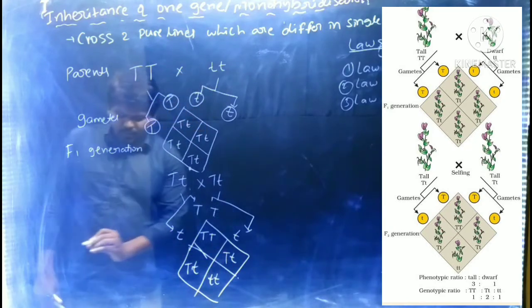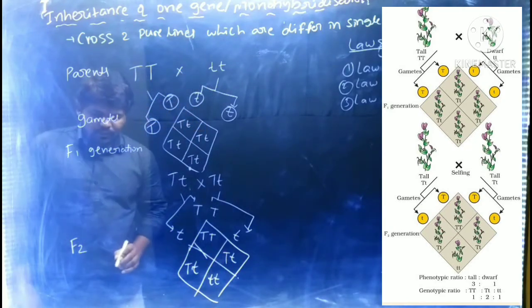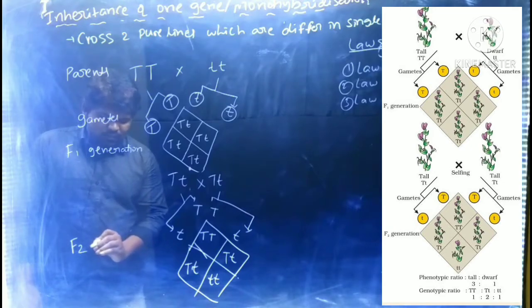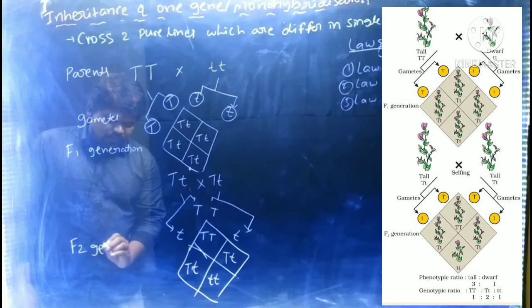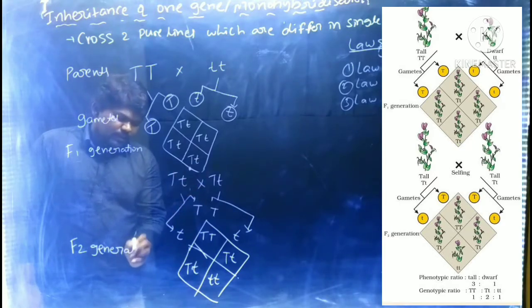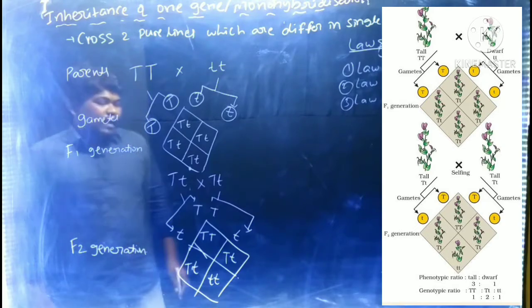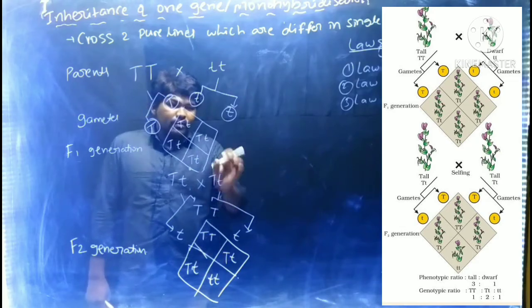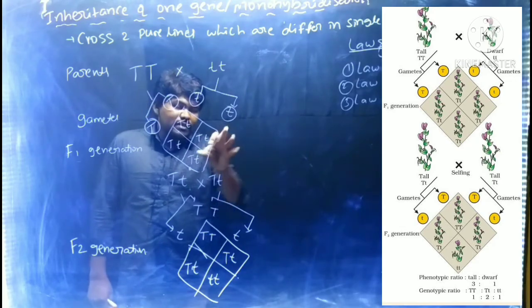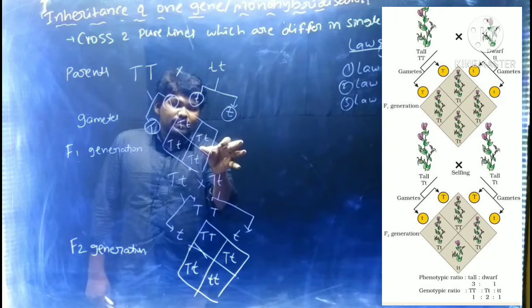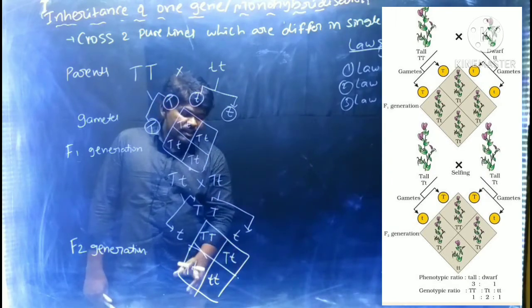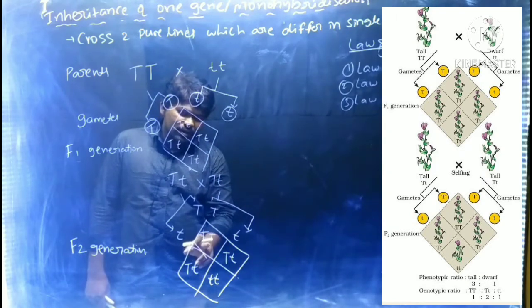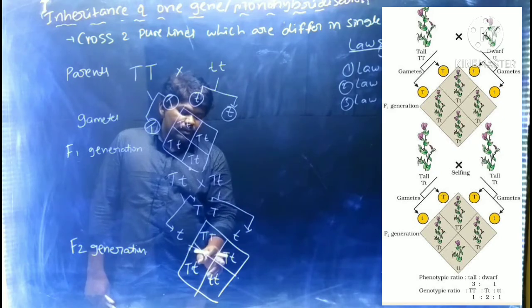Crossing of the F1 generation leads to formation of the F2 generation. In the F2 generation, he again observed the appearance of the other parental character, which was not there in the F1 generation. F1 generation has all tall plants only, but in the F2 generation, three tall plants are there. Homozygous dominant will give tall plant only.